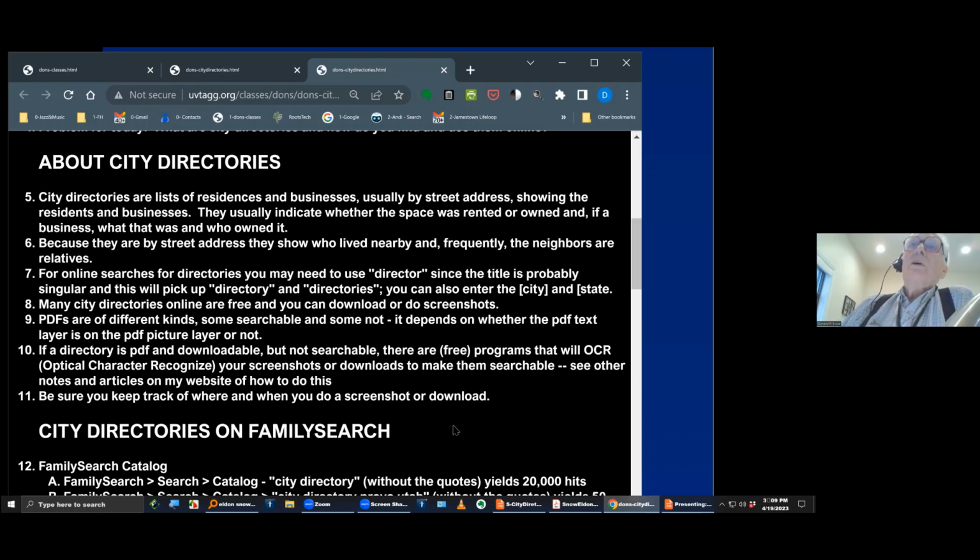There are various ways to search for them online, and most of them are in PDF format. PDF is computer jargon for portable document format. It's a format that Adobe developed 30 or 40 years ago, but they let it go commercially, or for free, for everybody.